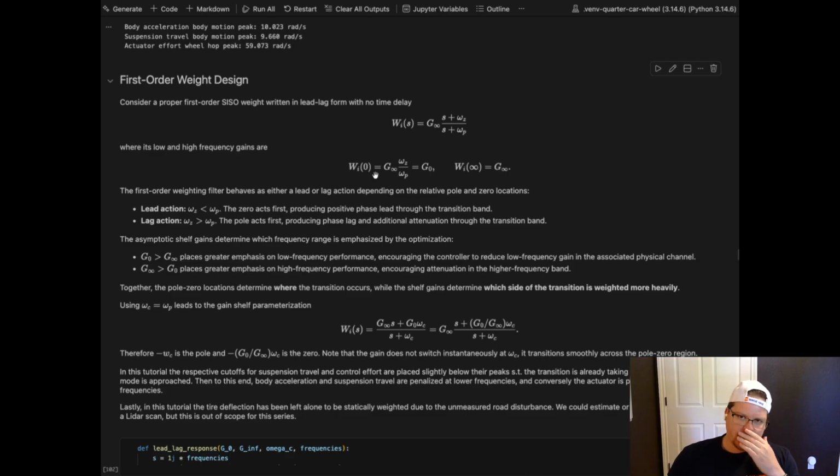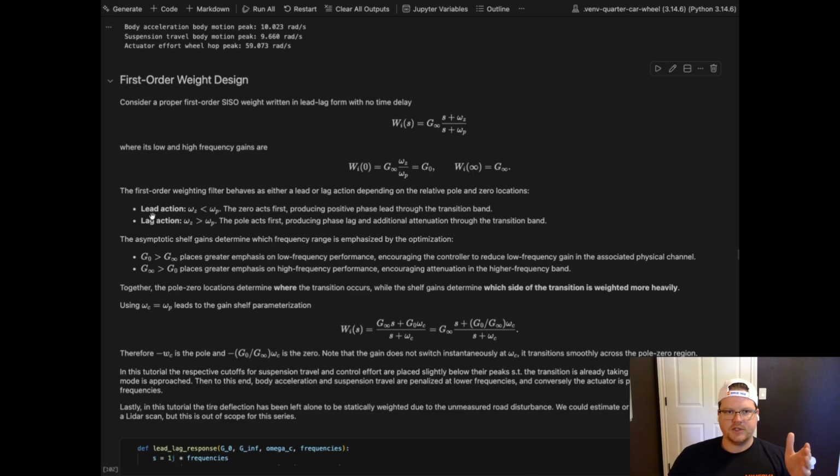And so we can see that the zero frequency omega z is going to be basically a ratio of the low frequency to the high frequency gain, which is nice. We're working with the same omega c, that cutoff frequency, which is indicating the transition between the pole zero locations. And here's some intuition on the lead lag design with the gains. We have this design and the low and high frequencies here. We could just visually see that by plugging in zero and infinity.